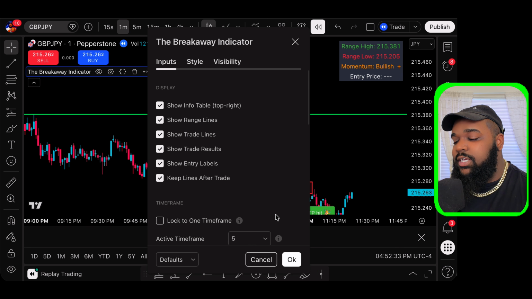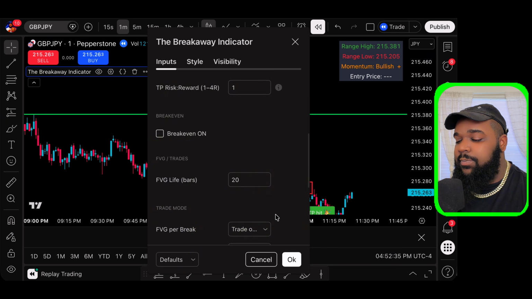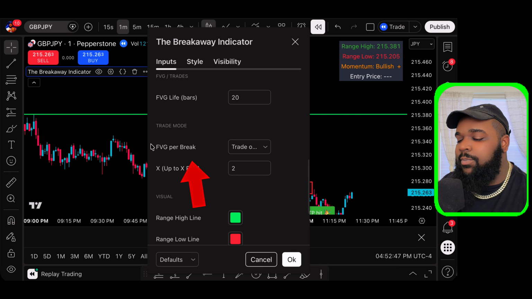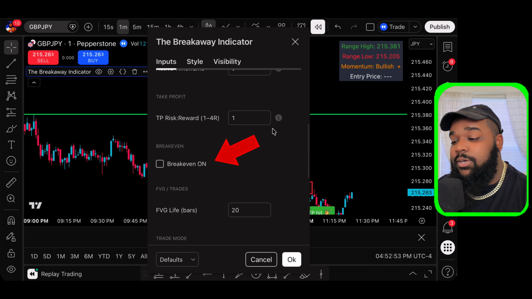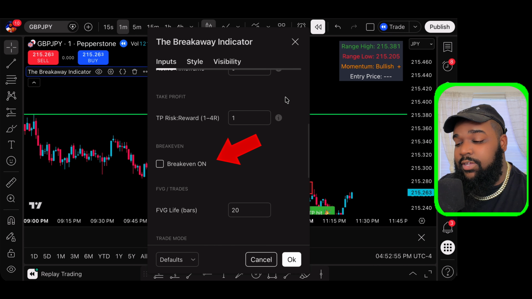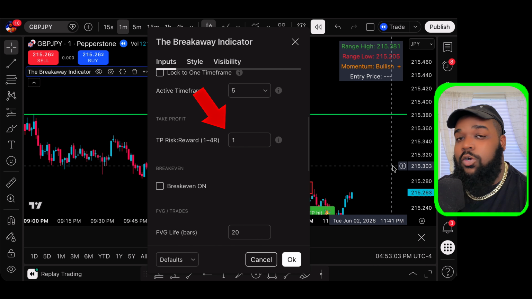So if you guys go to the indicator tab, you'll see where it says Breakaway Indicator, and if you double click it, these are all the settings that I have for it. You can customize the colors for it. You can say how many fair value gaps you want to break. You can show the fair value gap life bars. You can put break even on so it tells you when to break even. You can even adjust the risk to reward so you don't just have to go for a 1-to-1. You can actually go for a 1-to-4.